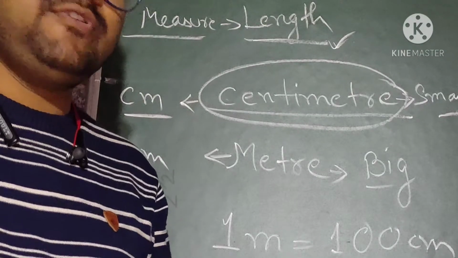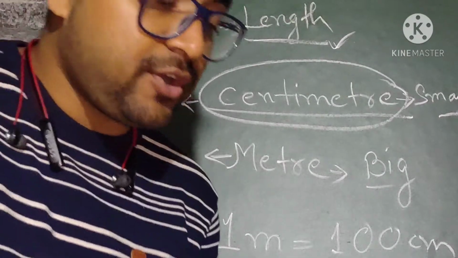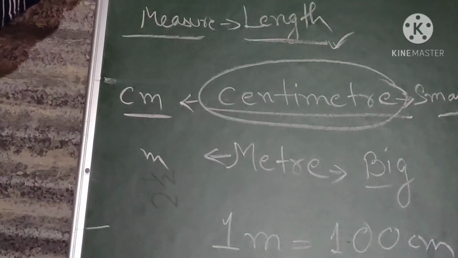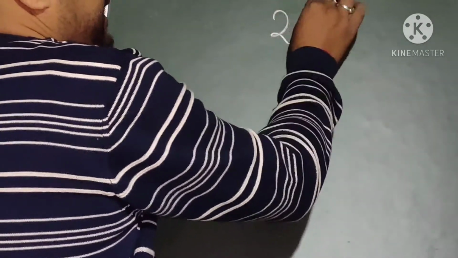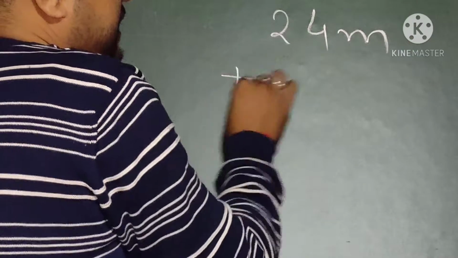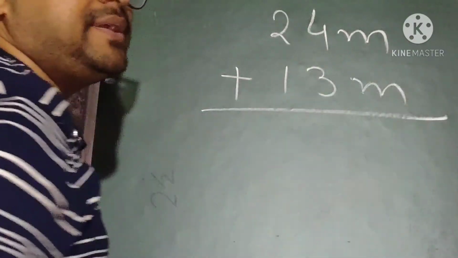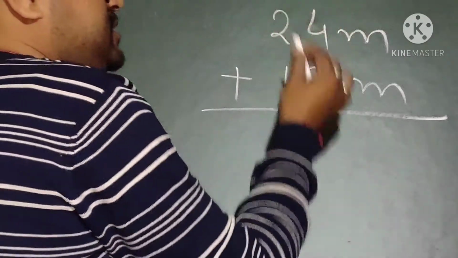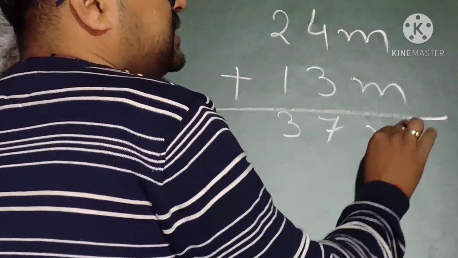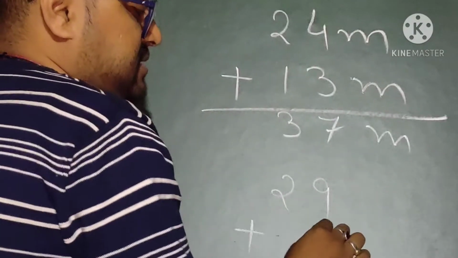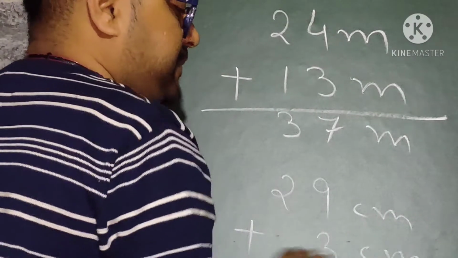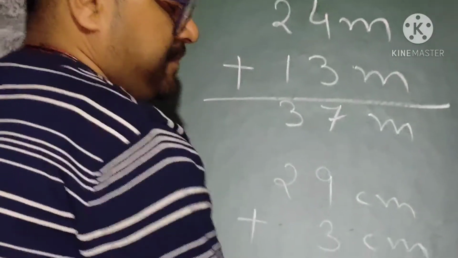After that we will do the addition of length with the help of meter and centimeter. So let us do the addition of length. I think till here it is clear. To add lengths with meter and centimeter, suppose we are adding 24 meter and 13 meter. Normally you add 4 plus 3, how much? 7. 2 plus 1, 3. That is 37 meter. Similarly, you can add centimeter also. 29 centimeter plus 3 centimeter is 32 centimeter. This way you can add.